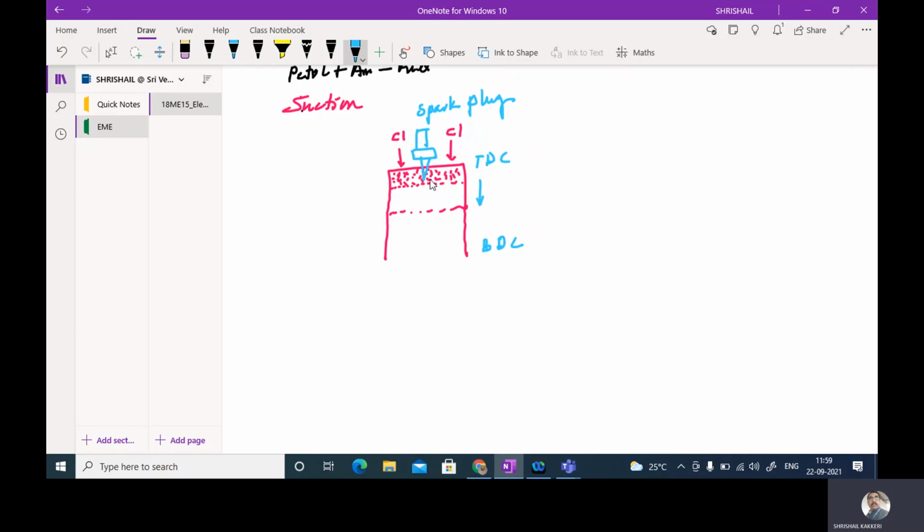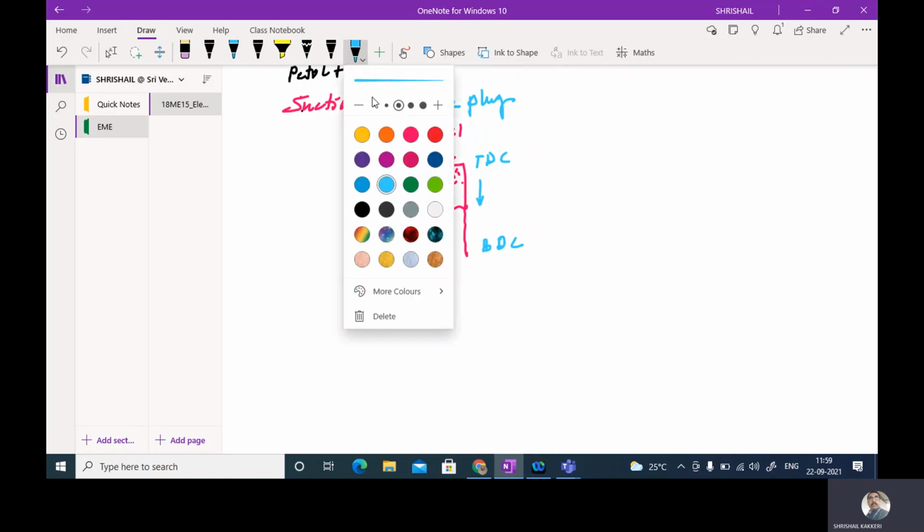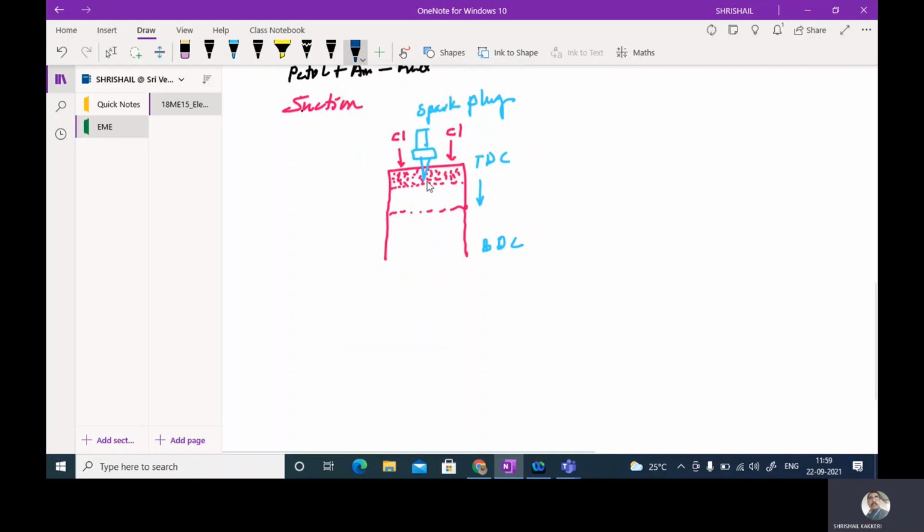Already it has attained high pressure, high temperature with lesser volume, and the pressure is also more. What happens? Due to this, the combustion of the fuel starts here. So due to this combustion, what happens? It will try to explode, it will try to expand.